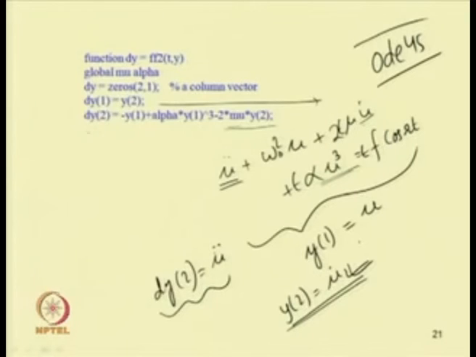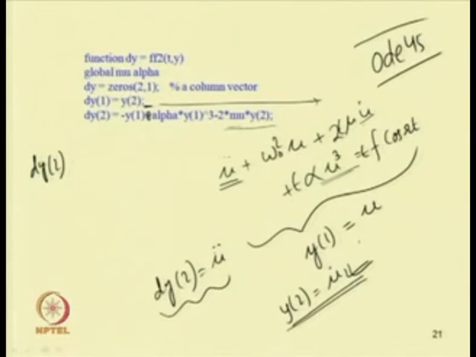This is the expression written for dy 2. So, dy 2 equal to minus y 1 plus alpha y 1 cube, then minus 2 mu y 2. Here, this dy 2 we can modify, where omega is put to be 1.